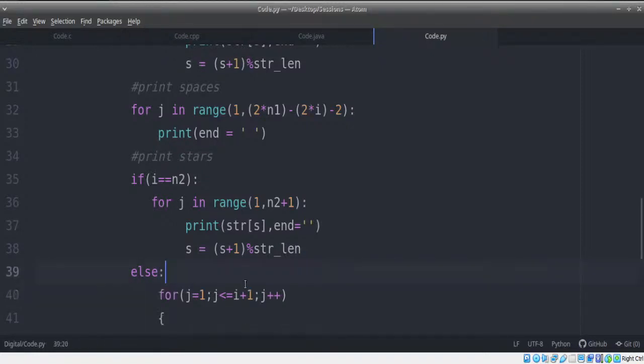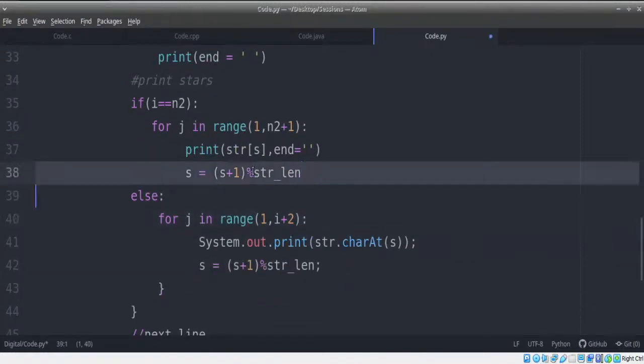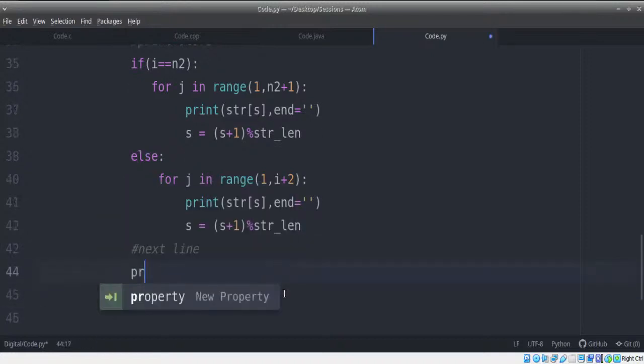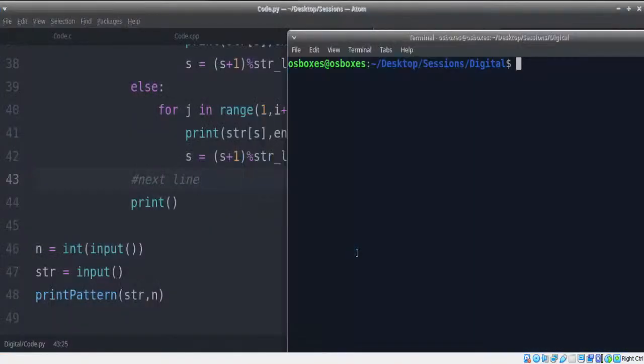we're going to write again the same logic, but this time for J in range of 1 comma I plus 2. Let's quickly do this, because once we do this, we'll quickly go ahead to our very important problem, a very special program that we're going to solve today as quickly as possible. So finally we need to go to the next line, for which we're just going to use an empty print statement. Done. That, and the last line is also removed. So let's see if it does work.